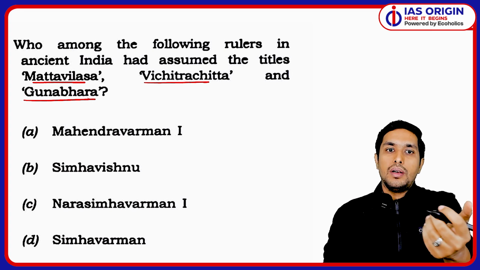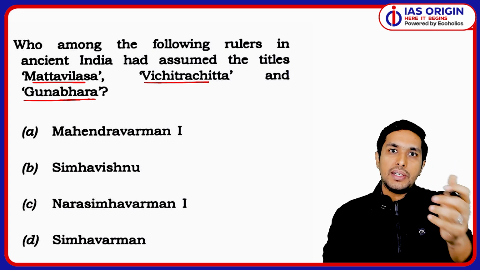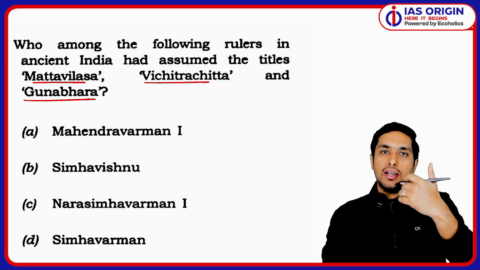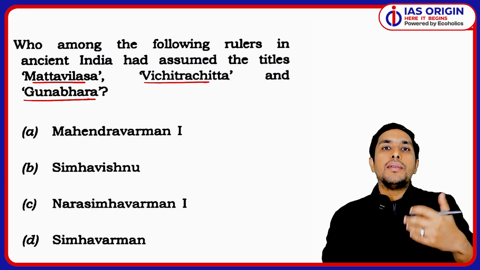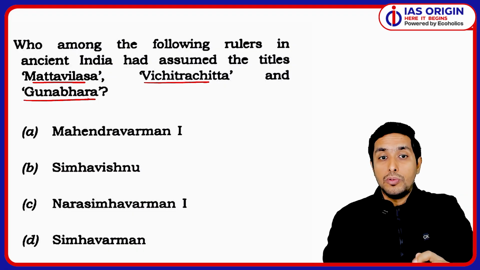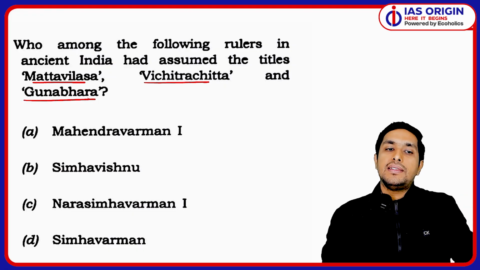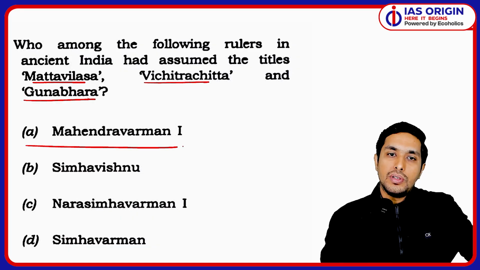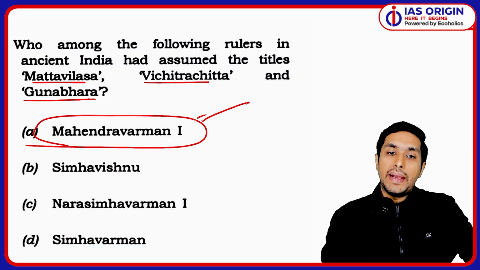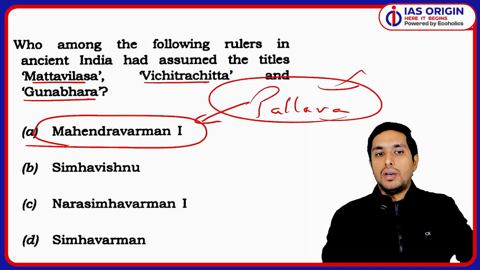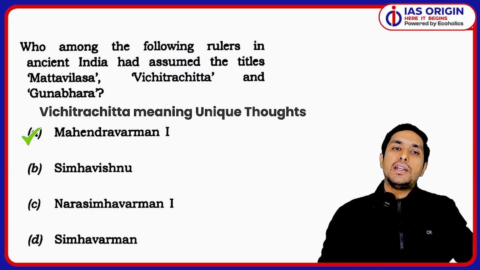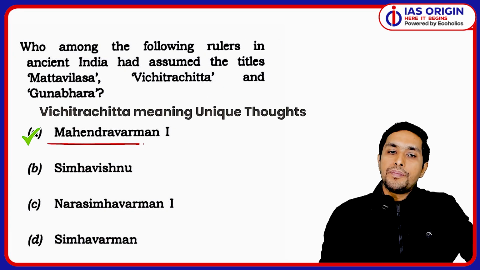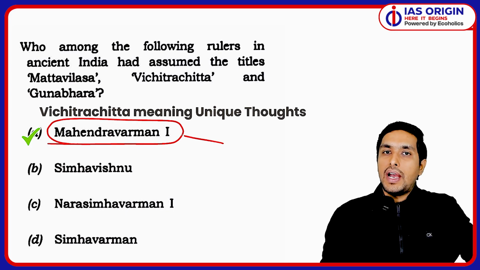When we talk about South Indian history, Pallavas and Cholas, here also we have titles given to various rulers. Like Raj Simha is a very important title for Narasimhavarman II. Similarly, these titles have been used by or assumed by Mahendravarman I, who was a Pallava ruler, gave good emphasis on the rock cut architecture also. I would say he laid the foundation stone of Dravida architecture which we have in South India.